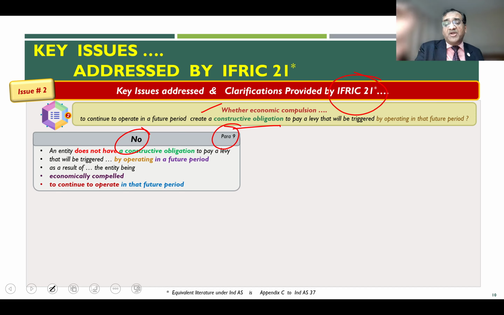Now we will see when we go to the amendments what changes are brought in by the proposed amendments, in a later part of our video series. But as things stand today, IFRIC 21 and Appendix C tell you that even if there is an economic compulsion to continue operating in a future period, it does not create a constructive obligation.